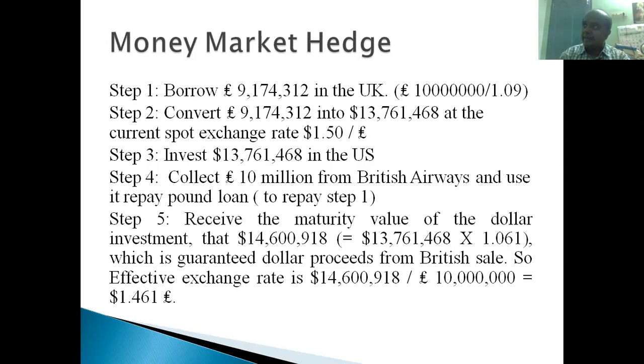Boeing Corporation has already hedged the exchange rate fluctuation risk by fixing the exchange rate now itself, for the transaction after 1 year, at $1.46 per pound. So they will receive 10 million pounds and convert it into $14,600,918. That is a confirmed, guaranteed sale proceeds for Boeing Corporation because of their sale to British Airways.